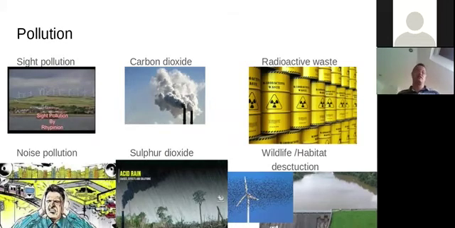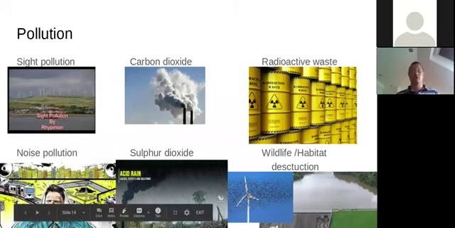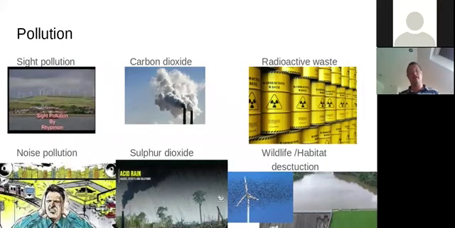I think they're quite nice. I'm very happy looking out at sea and seeing the wind farm out there. But there are people who think they're not nice looking. And those people would say those wind turbines cause site pollution and also noise pollution. The blades spinning round can create a sort of boom, boom, boom noise. And imagine that's up on a hill near your house, then some people think that's not a great thing to have near them either.